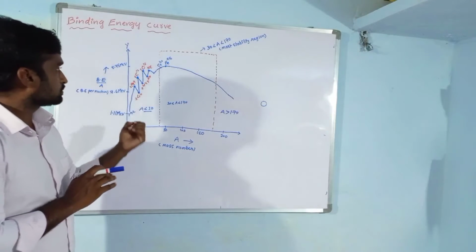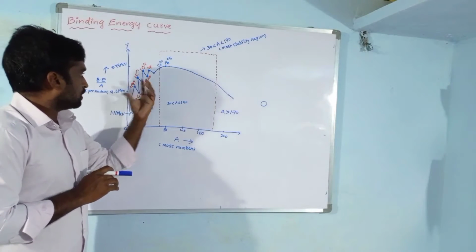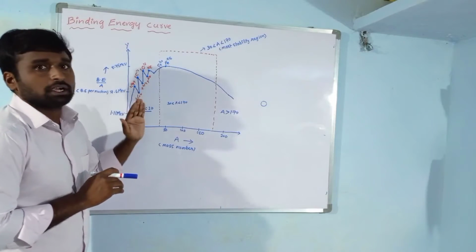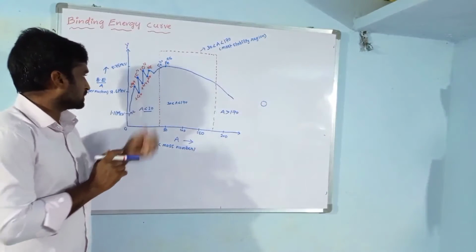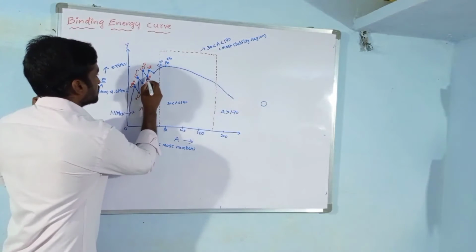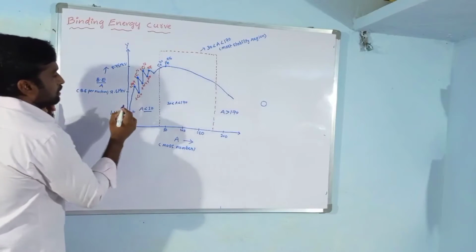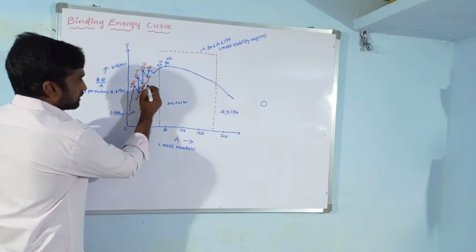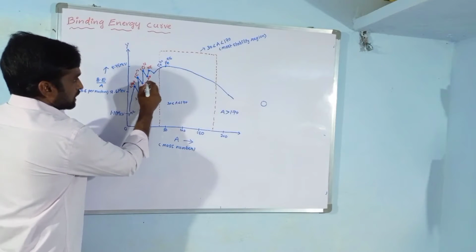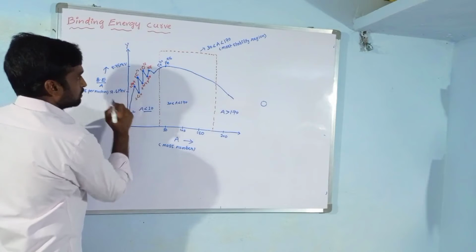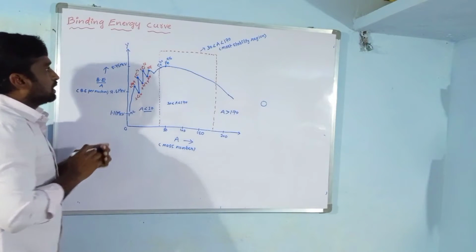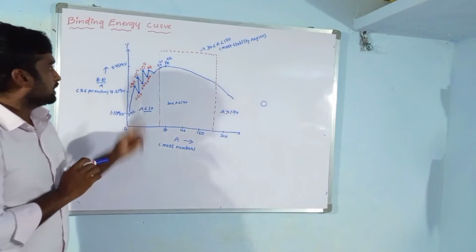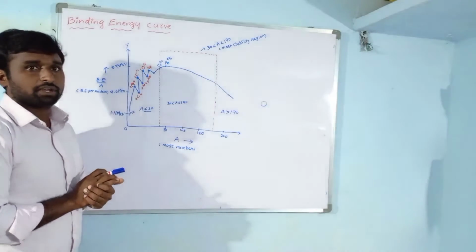Minima are associated with nuclei containing an odd number of neutrons and an odd number of protons. And this is a maximum. Maxima are associated with nuclei containing an even number of neutrons and an even number of protons.